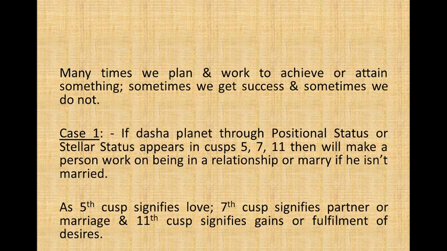Sometimes we get success and sometimes we do not. If Dasha, for example, a case, if Dasha planet through positional status or stellar status appears in cusp 5, 7, 11, then it will make a person work on being in a relationship or marry if he or she is not married. As 5th cusp signifies love, 7th cusp signifies partner or marriage, and 11th cusp signifies gains or fulfillment of desires.